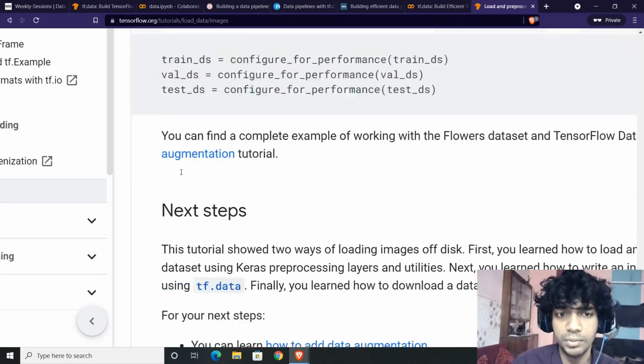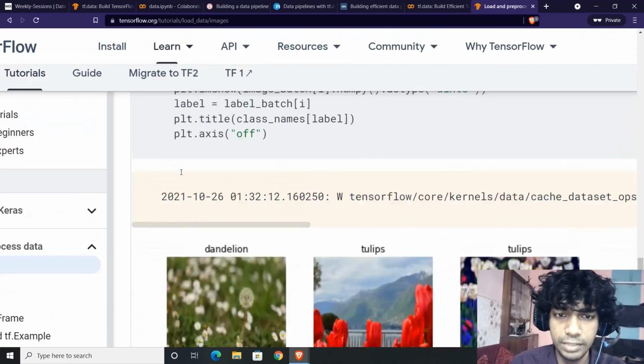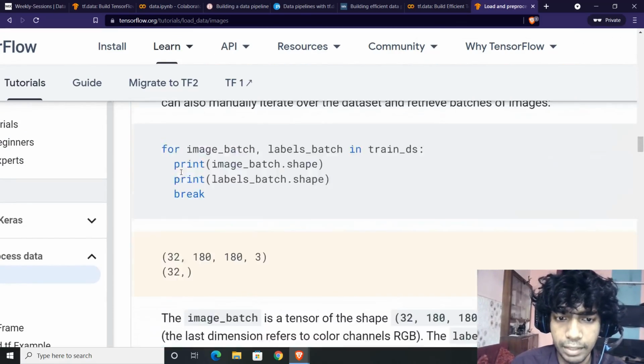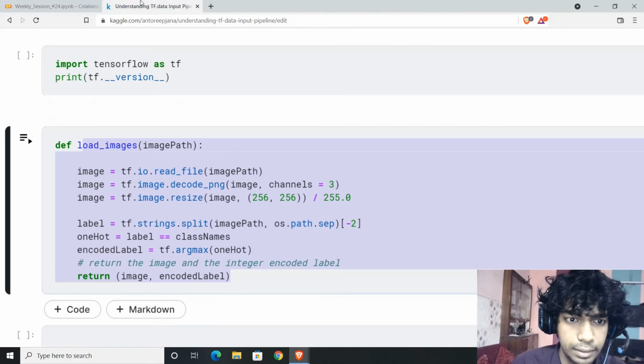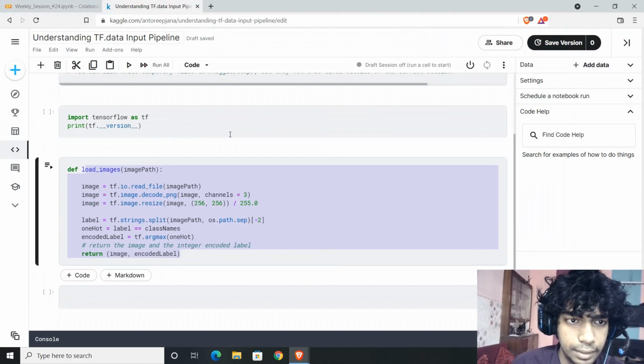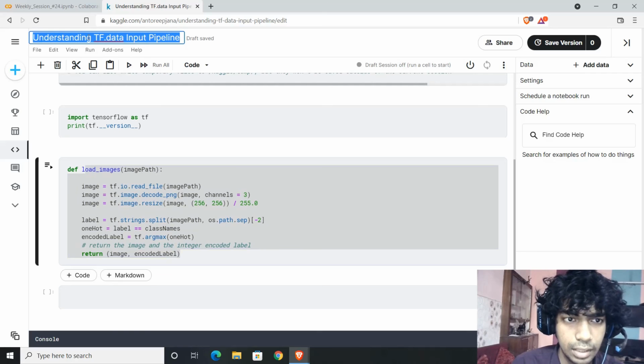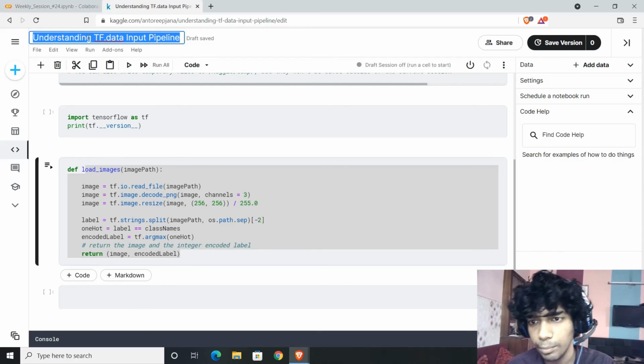Trust me, this is all about TF dataset. A brief detailed code notebook would be provided on my Kaggle account, and you can check it out, wherein I'll share how to exactly deal with the TF data input pipeline.